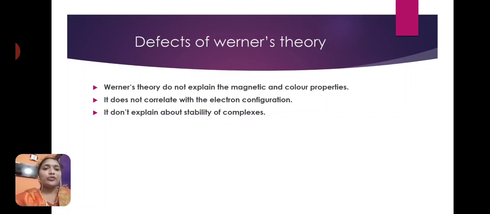This is one drawback. The second drawback is it does not correlate with the electronic configuration. And third, it does not explain the stability of complexes.